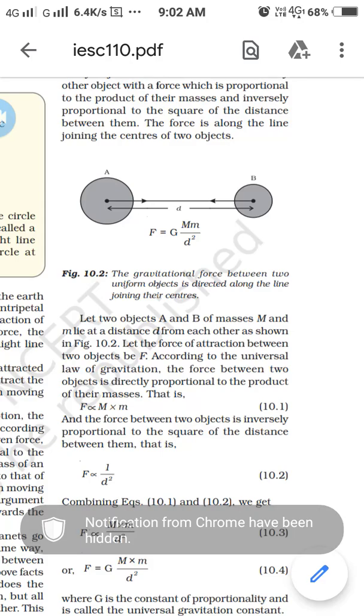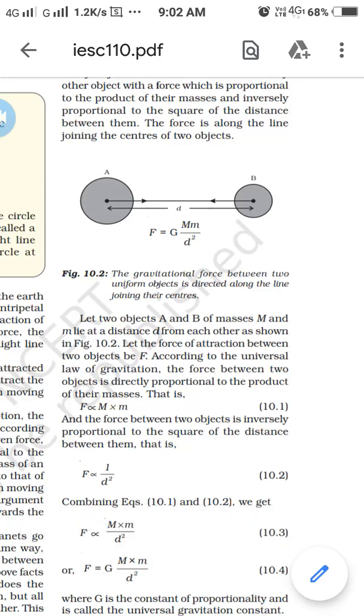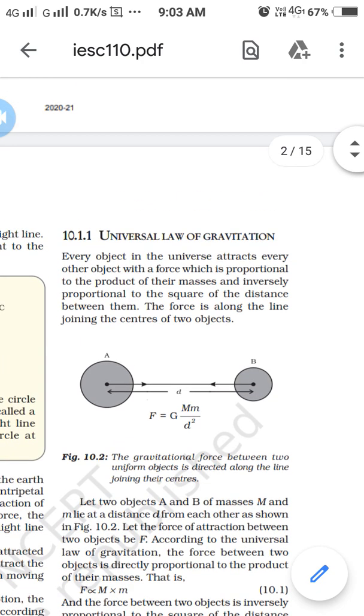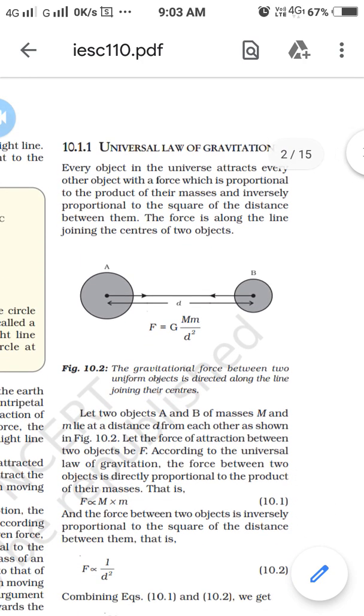Okay students, in the morning session we discussed the universal law of gravitation. Previously we discussed that all the objects in the universe attract each other, and this force of attraction between the objects is called the gravitational force. In this universal law of gravitation, the force is directly proportional to the product of their masses and inversely proportional to the square of the distance.